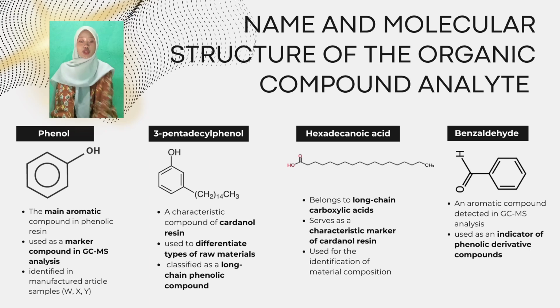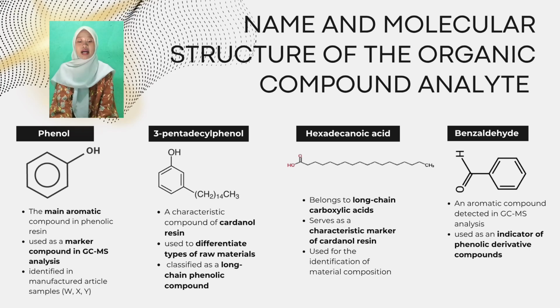Name and molecular structure of the organic compounds analyzed. This slide shows the main organic compounds identified by GCMS, which are used as markers to distinguish different types of resin, especially cardanol resin and phenolic resin. The first organic compound is phenol.